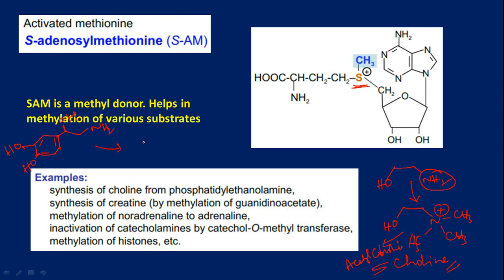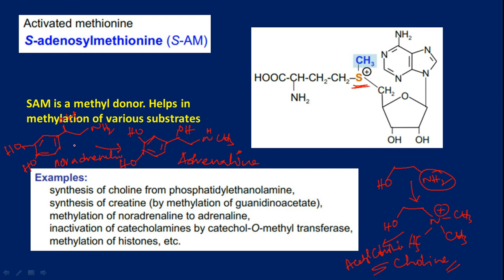When this is converted to NH, CH3, OH, OH and OH, this is noradrenaline and this is adrenaline. Noradrenaline and adrenaline.